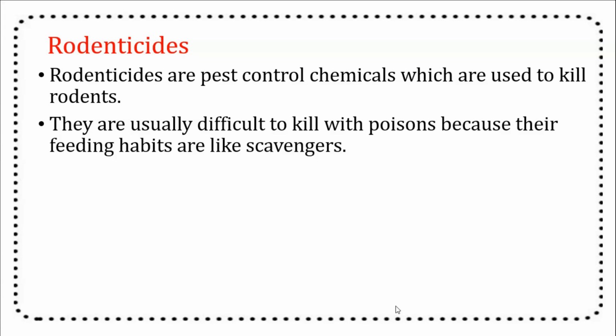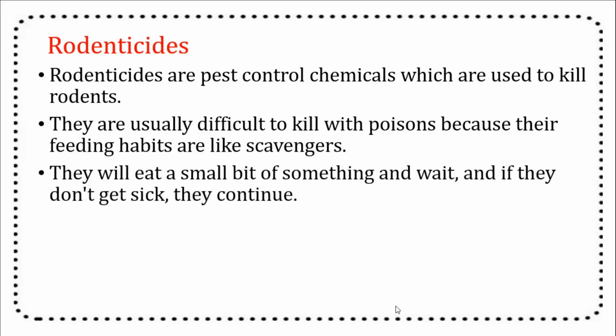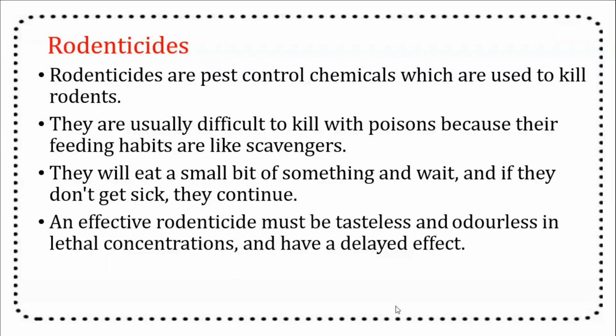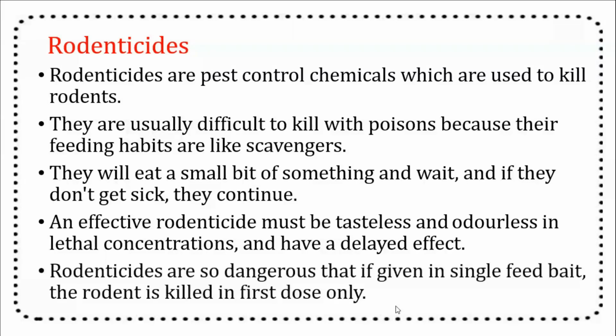Rodents are usually difficult to kill with poisons because their feeding habits are like scavengers. They will eat a small bite of something and wait, and if they don't get sick, they continue eating. An effective rodenticide must be tasteless and odorless in lethal concentrations and have a delayed effect. Rodenticides are so dangerous that if given in a single feed bait, the rodent is killed in the first dose only.